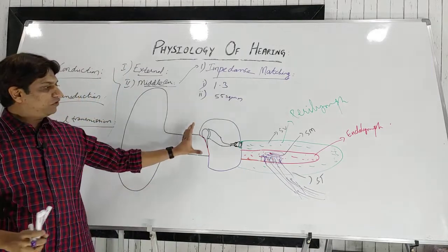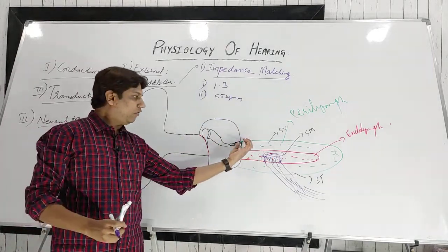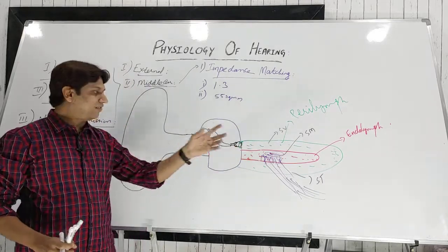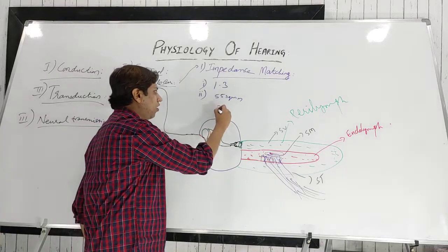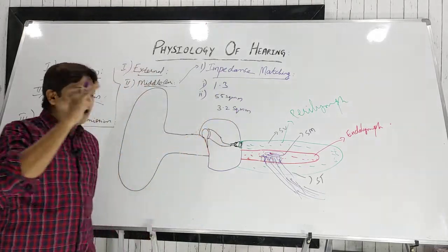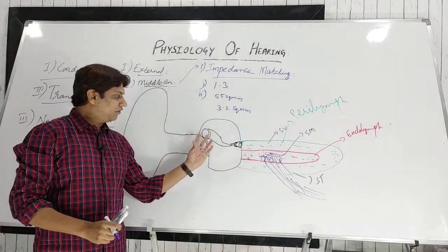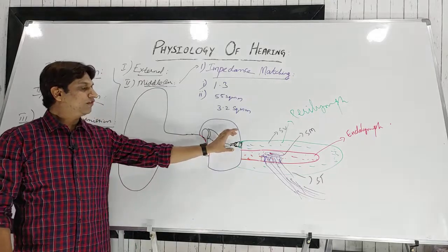Now this vibration of the tympanic membrane has to be transmitted to the oval window. The oval window is a very small window as compared to the tympanic membrane, and the surface area of the oval window is around 3.2 square millimeter. So the sound waves or the vibrations from 55 square millimeter have to be transmitted to just 3.2